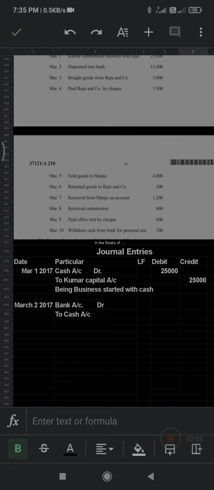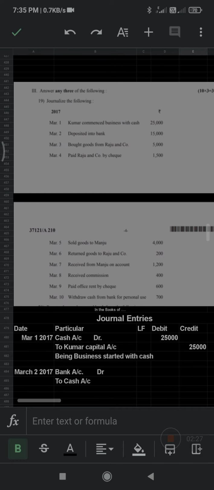Now you have to write the narration. What do you mean by narration? Narration is nothing but simple information about the question or the entries you just made. So the narration is: being business started with cash. So this is the first entry.